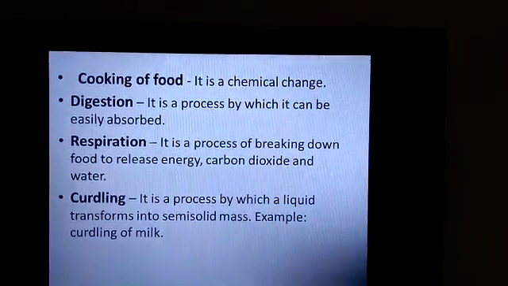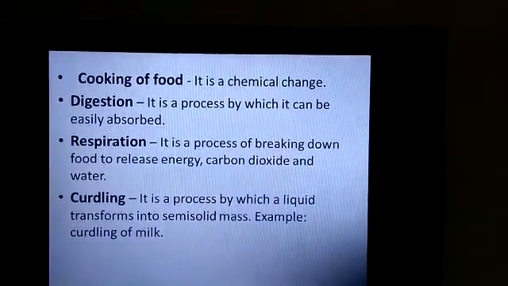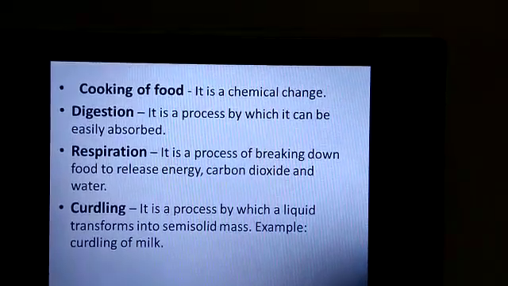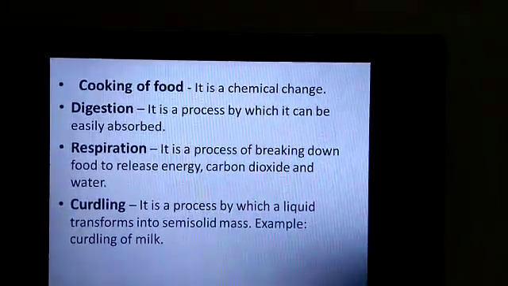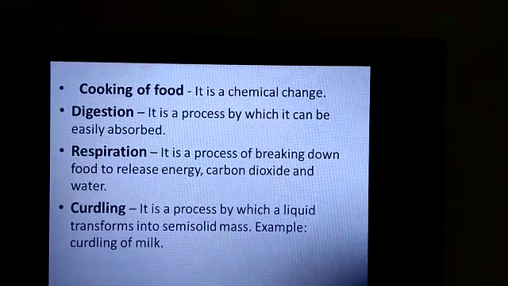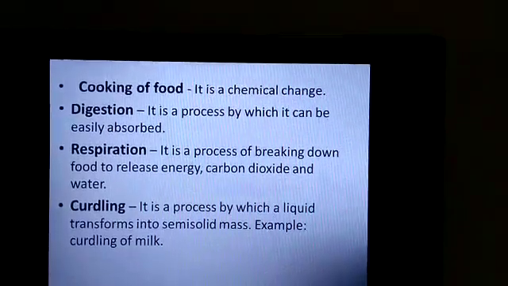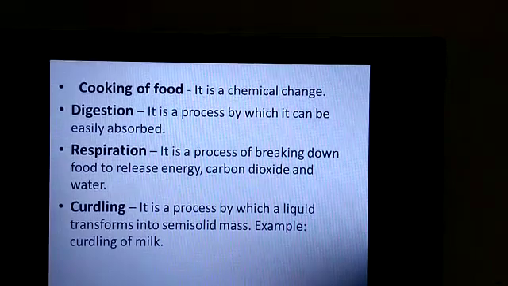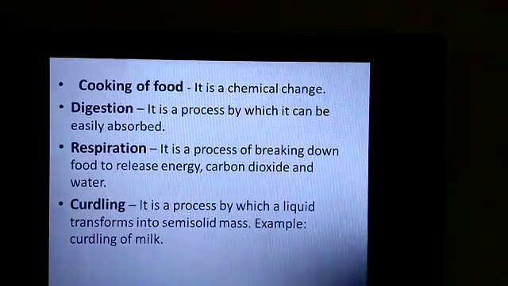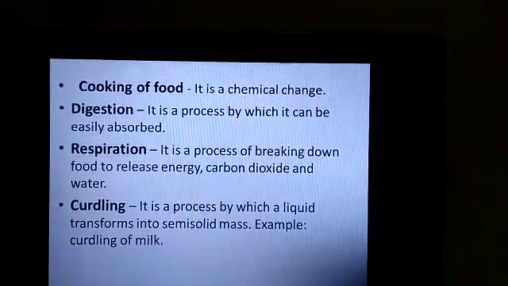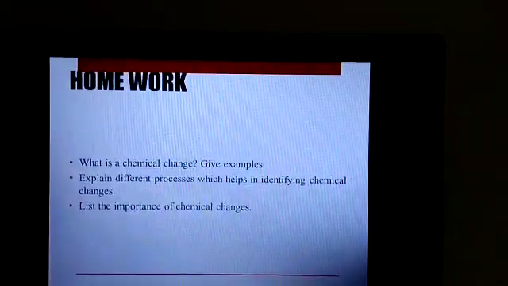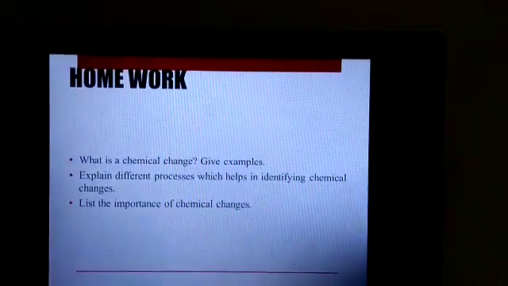Students, this was the last topic for chapter 2, physical and chemical changes. One table is given in your book, the difference between physical and chemical change, which is also very important. You need to make that table in your notebook. And today's homework: first, what is a chemical change?